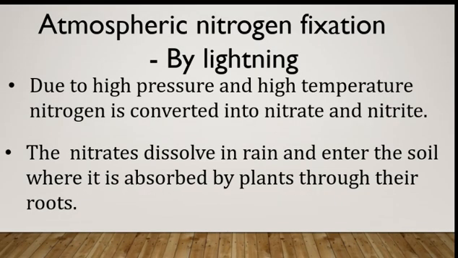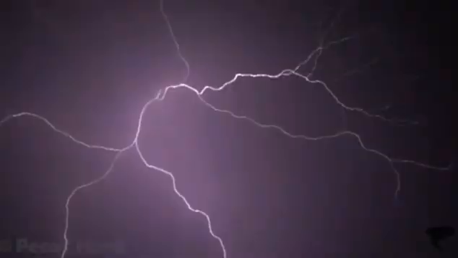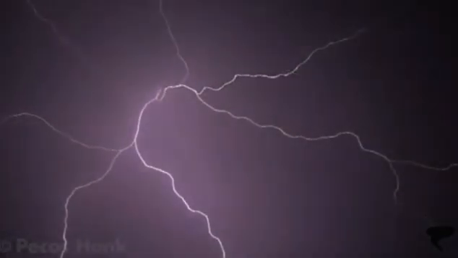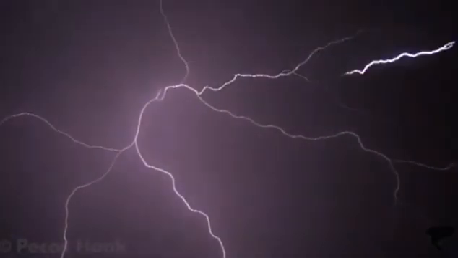By lightning. Due to high pressure and high temperature, the atmospheric nitrogen is converted into nitrate and nitrite. These nitrates dissolve in rain or surface water and enter soil where it is absorbed by plants through their roots. When the researchers multiplied the number of lightning strokes worldwide by 7 kilograms, they found that the total amount of NOx produced by lightning per year is 8.6 million metric tons.